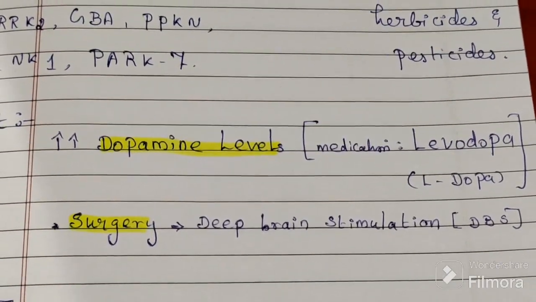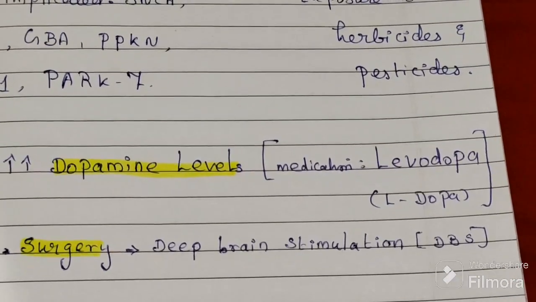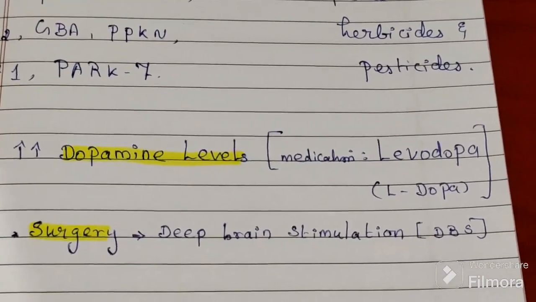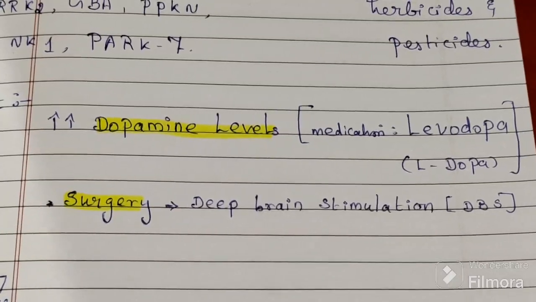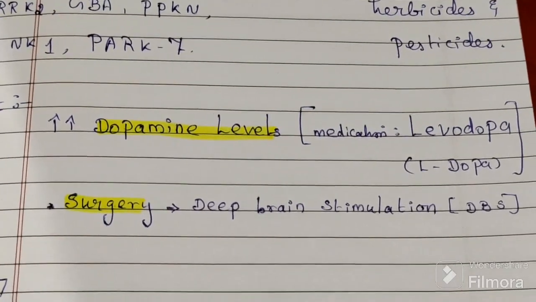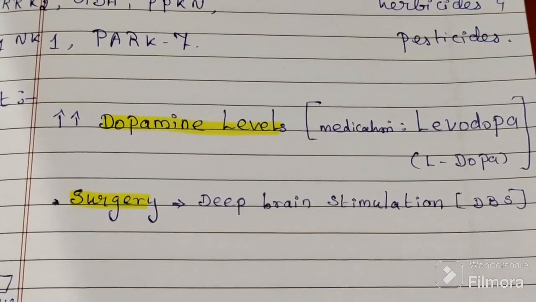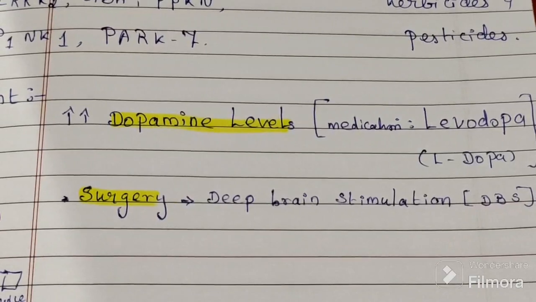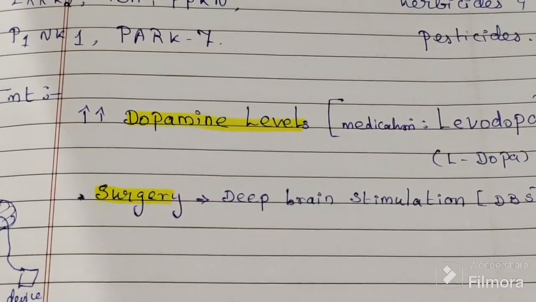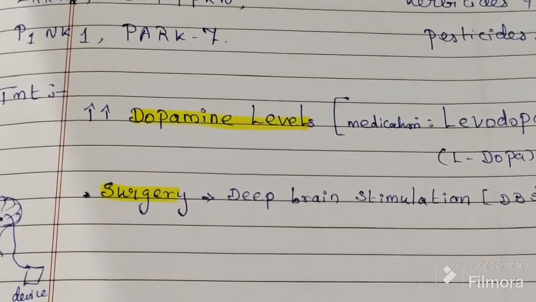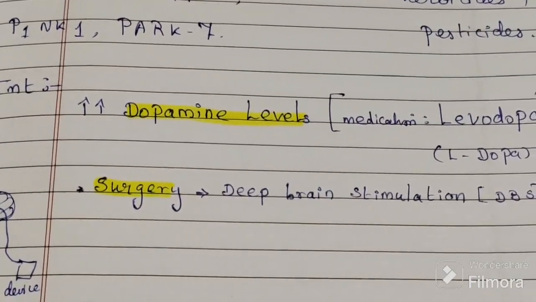Major classes of medication include levodopa. Levodopa is a precursor of dopamine that can cross the blood brain barrier and is converted into dopamine inside the brain. Levodopa is the most effective of all medications, but because it also produces dopamine elsewhere in the body, its side effects may become serious in the long term.